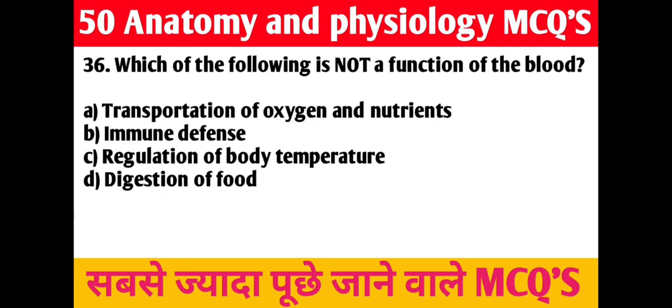36. Question. Which of the following is not a function of the blood? A. Transportation of oxygen and nutrients. B. Immune defense. C. Regulation of body temperature. D. Digestion of food. Right answer is D. Digestion of food.